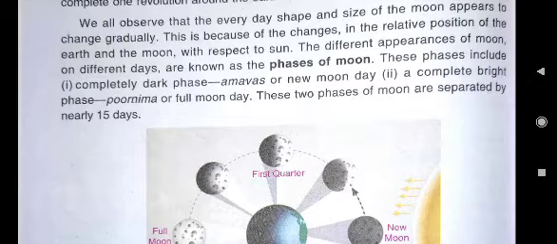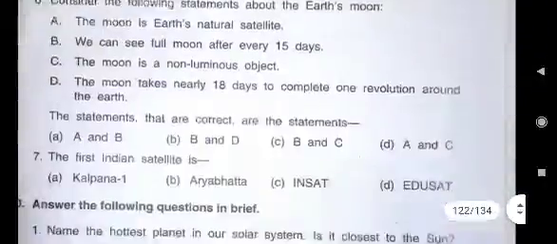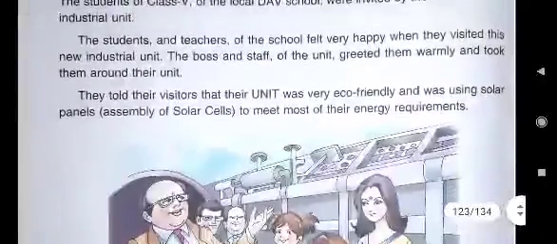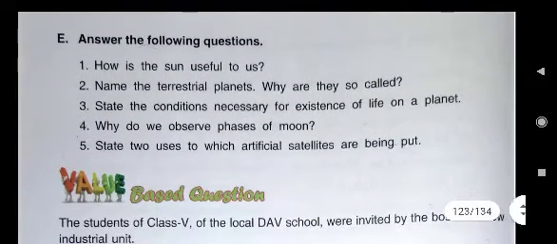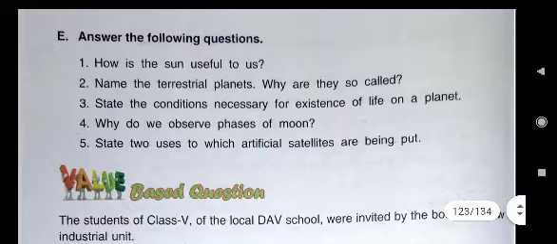Understood? So this is the answer of E fourth. Now come to E fifth. That is the last question of this lesson. State two uses to which artificial satellites are being put. Children, we all know satellites are of two types, natural satellite and artificial satellites. Why these artificial satellites are being put? That we have to see. State two uses to which artificial satellites are being put.